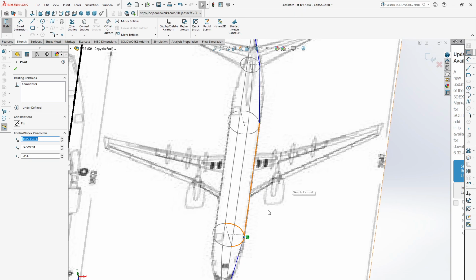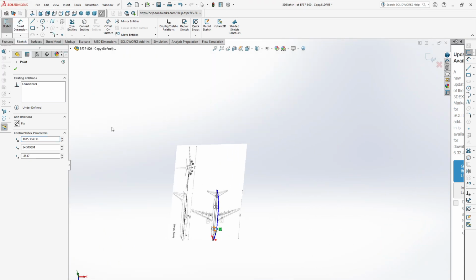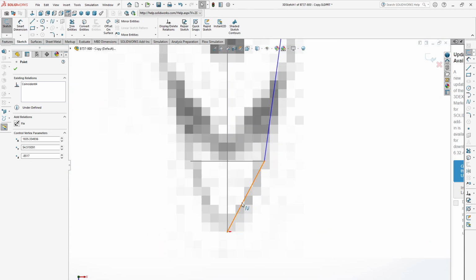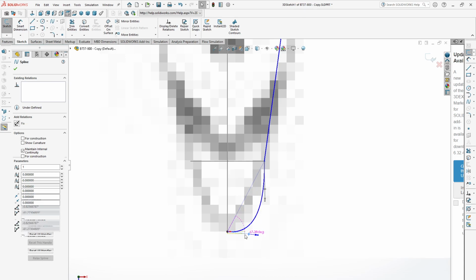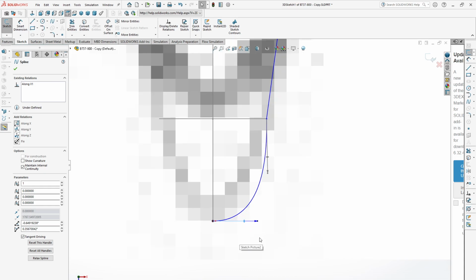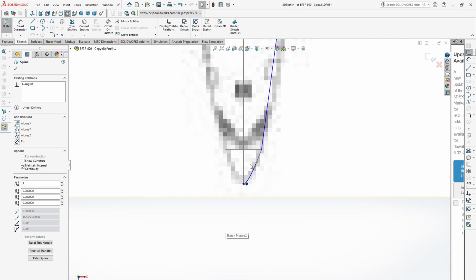Yeah, okay. So make this line along the x-axis, just match with this sketch.